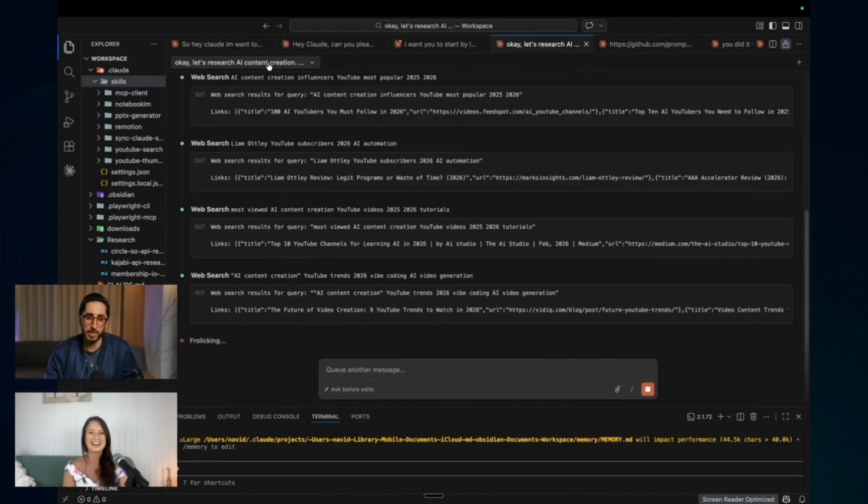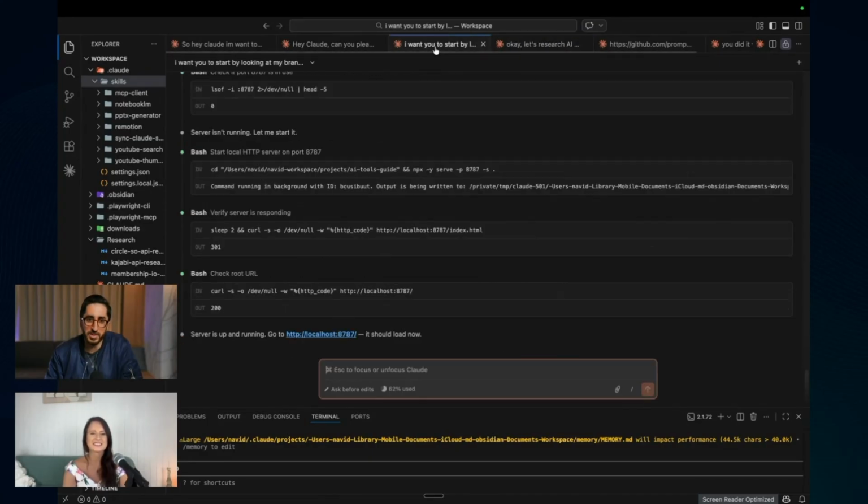On the max plan, I have not found any issues. So yeah, start with the $20 a month. You will quickly realize that you will likely want to upgrade. It's going to replace employees for you essentially. You don't need a dev team. You don't need designers. You can use this. As you see, I'm not a technical person. If I have a problem, I'm just telling it to fix it.